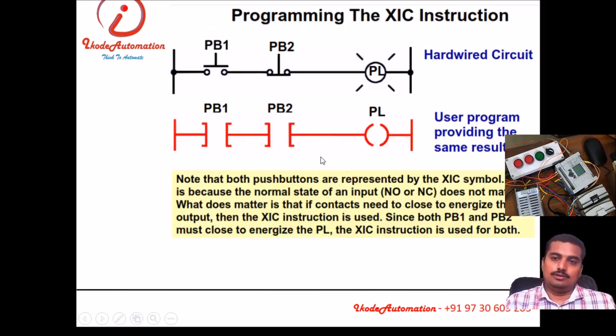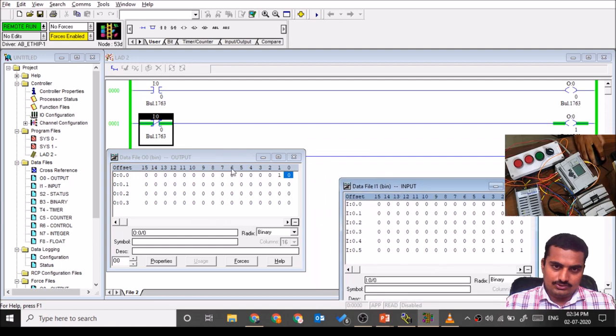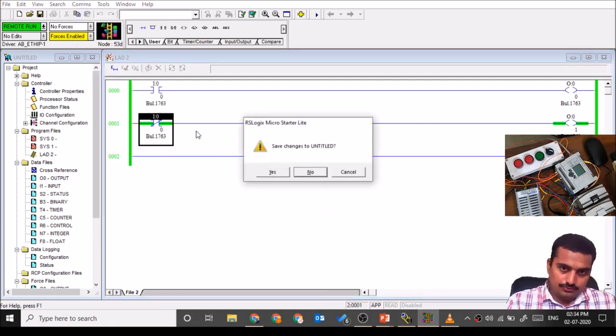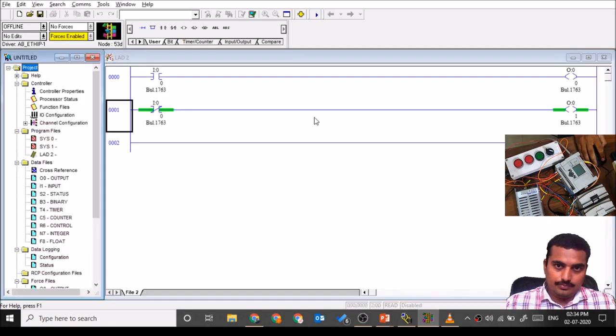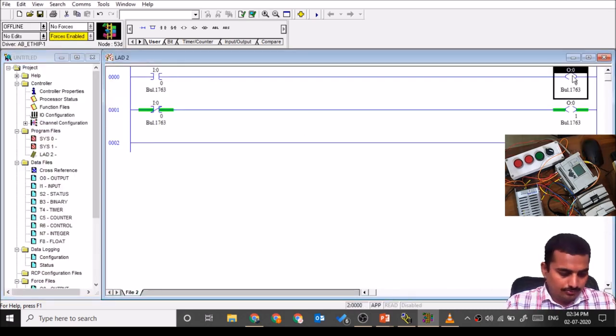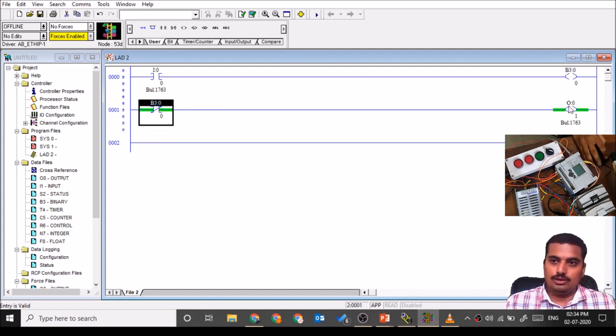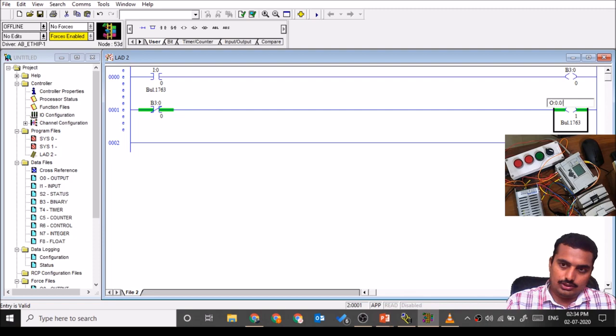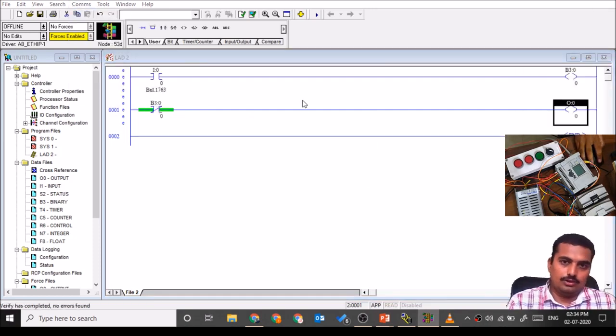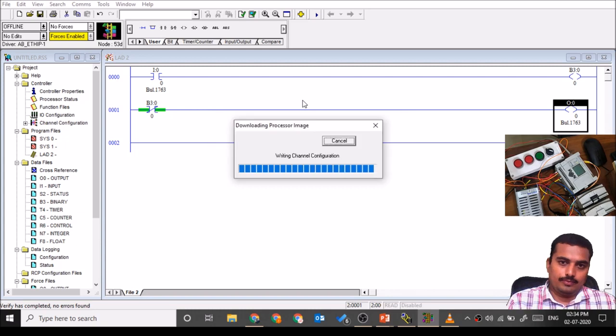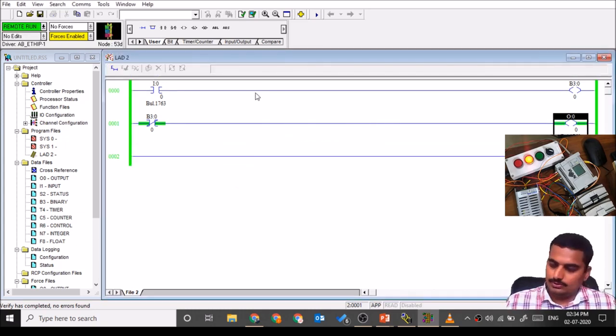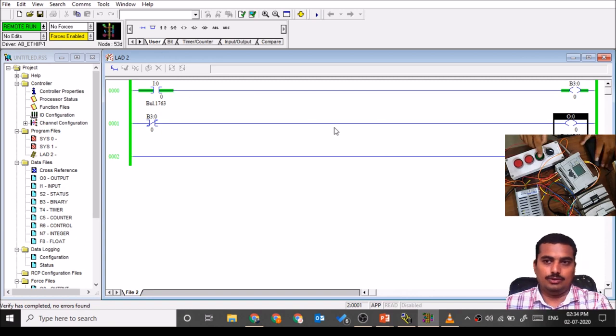So practically we can see this in the software. Here I can put B3:0/0. This is not a physical output, this is internal memory, and that internal memory can be connected over here, and we can put O:0.0, the physical output, over here. Download this program, check the program, the physical input is on. The result of this rung will be stored at this, and the result of this will be written to the physical output, like this.